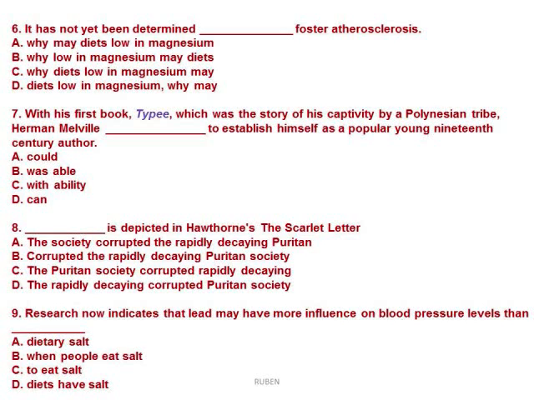Number 9. Research now indicates that lead may have more influence on blood pressure levels than. We have a comparison. So we have lead, it's a noun. We need another noun. The only solution is letter A, dietary salt. Letter A is the final answer.